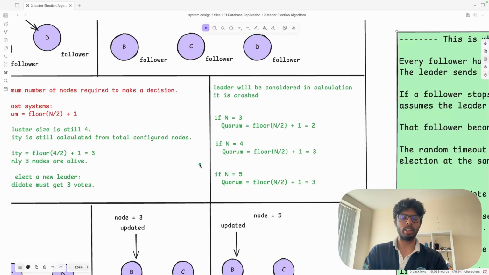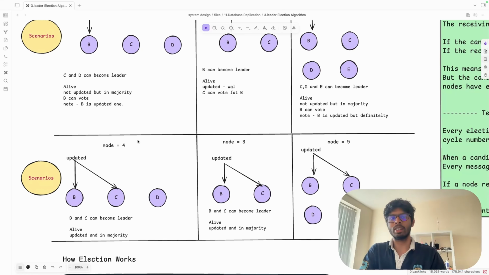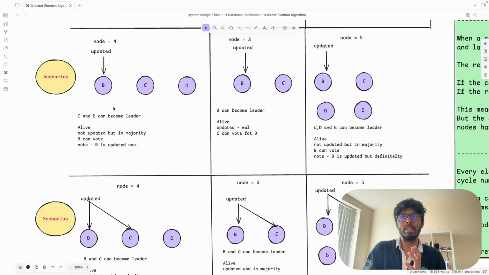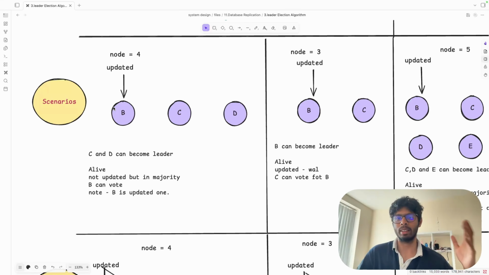Now let's see the different scenarios. I've created so many scenarios here. We are going to discuss each of them one by one, and we'll see what is going to happen in these scenarios, so that you will get a better understanding. First of all, let's start with n equals 4.